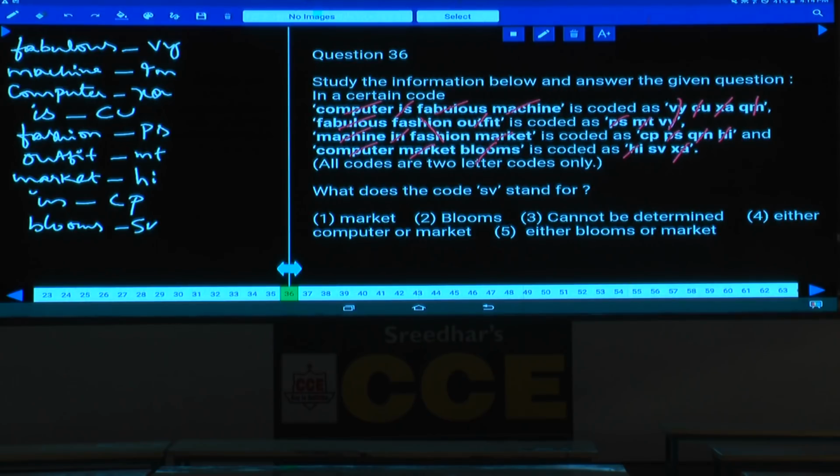Now these are the words and their corresponding codes. What does the code SV stand for? SV stands for blooms, that is choice 2.